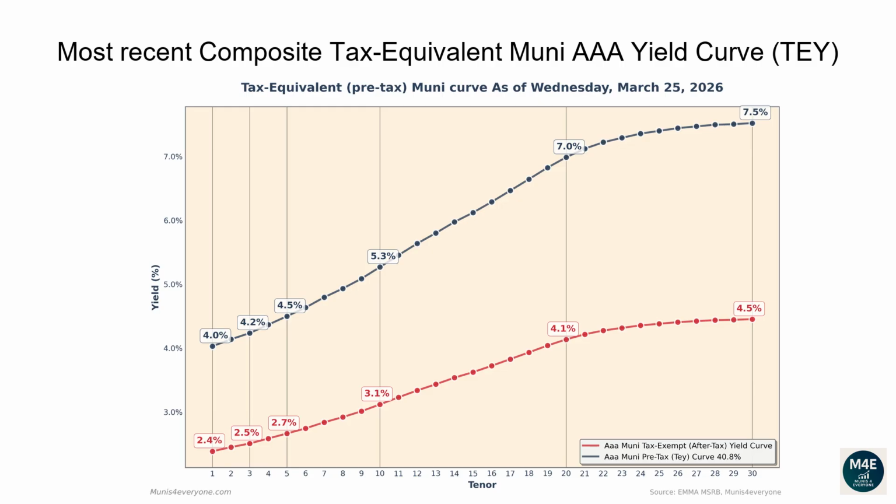The one-year tax-exempt yield is 2.39%, corresponding to a 4.04% tax-equivalent yield for investors in the top tax bracket. The two-year tax-equivalent yield is 4.14%. The 5-year tax-equivalent yield is 4.5%. The 10-year tax-equivalent yield is 5.27%. The 20-year tax-equivalent yield is 6.99%. The 30-year tax-equivalent yield is 7.52%.